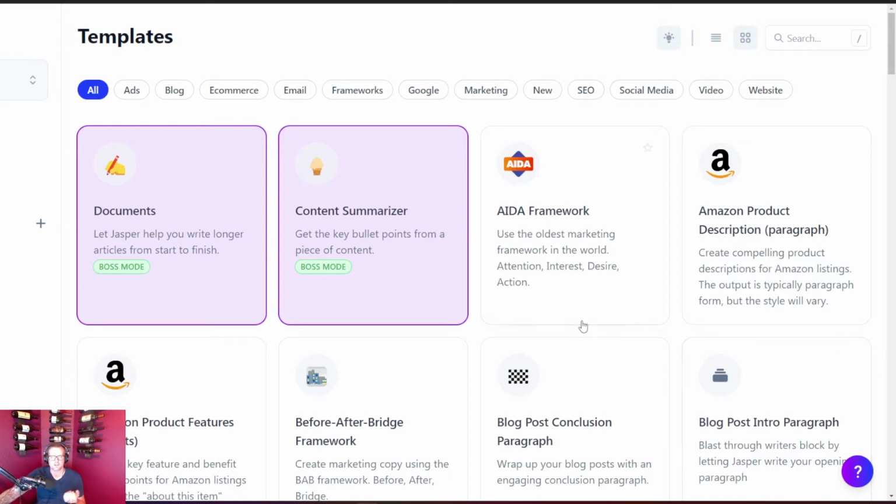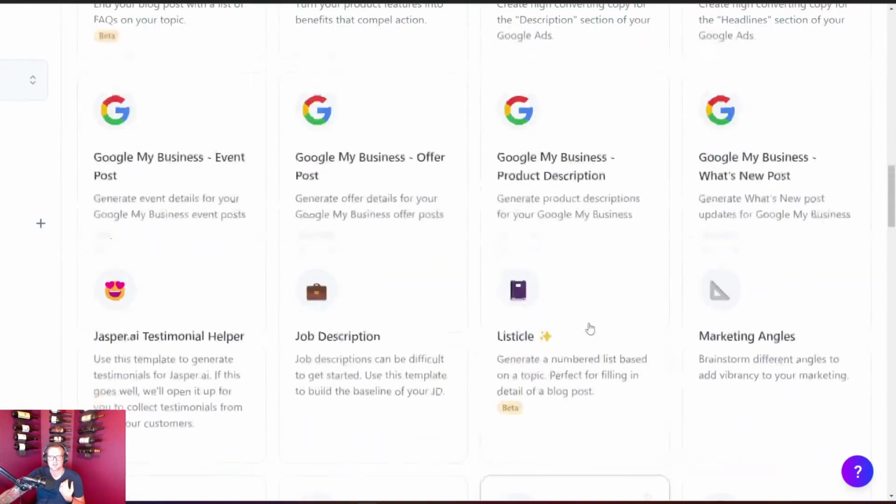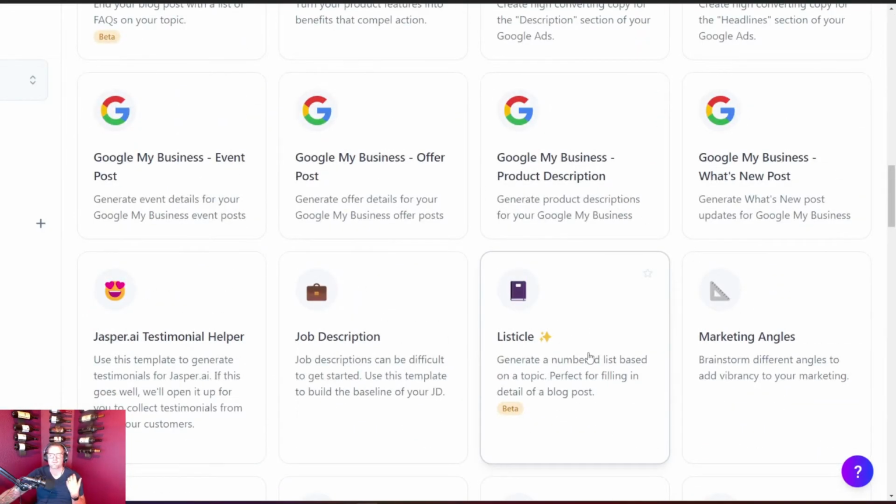So what I'm going to do is go down here on templates in Jasper, and I'm going to find listicle, which is one of my favorite templates. It makes creating listicle posts so easy. So I'm going to click on listicle.